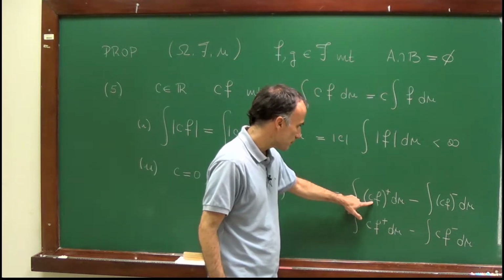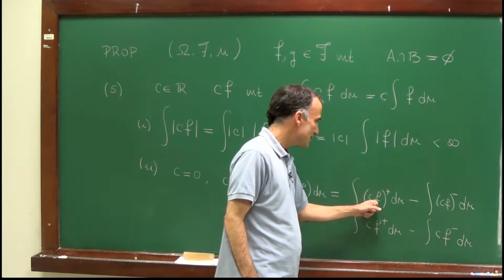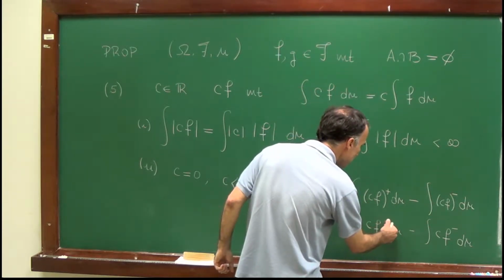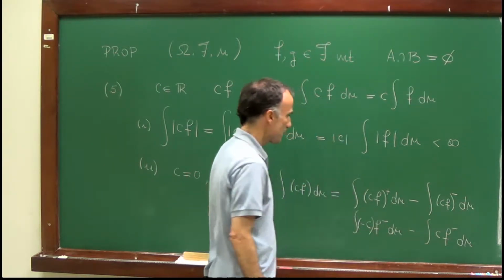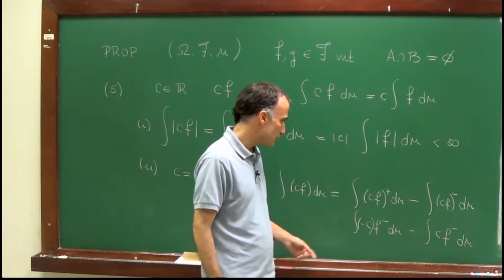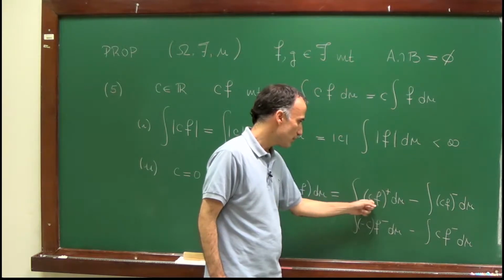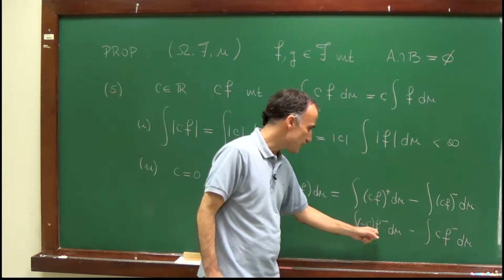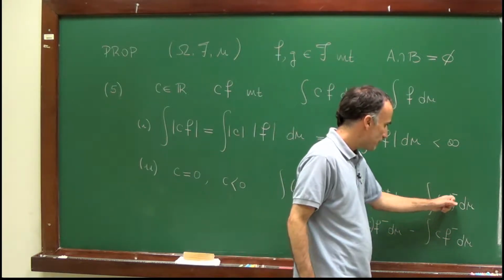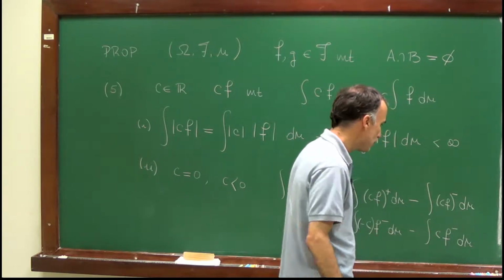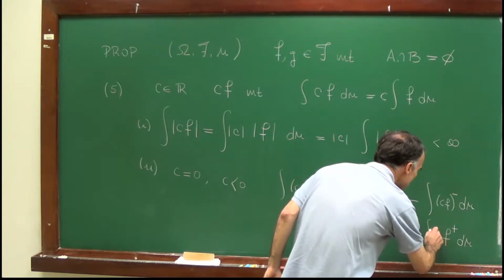But now c is negative. So if I want to take the positive part of c times f, I have to take the negative part of f and multiply that by minus c. Right, so what I claim here, and I leave it to you to check, is that the positive part of c times f, when c is negative, is the negative part of f times minus c. In the same way, if I take the negative part of c times f, this is the positive part of f times minus c.